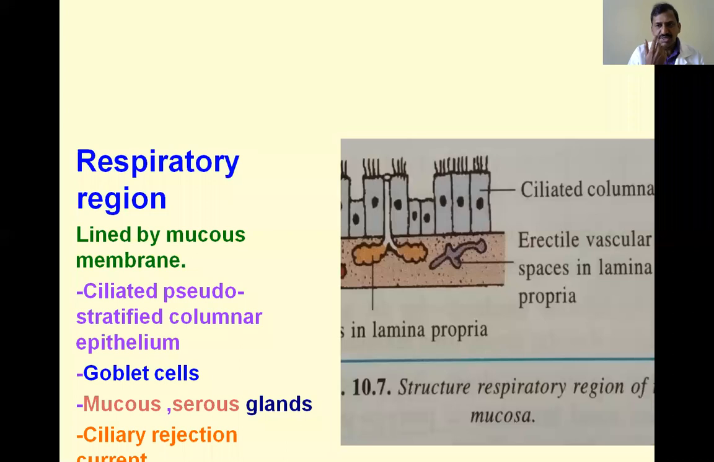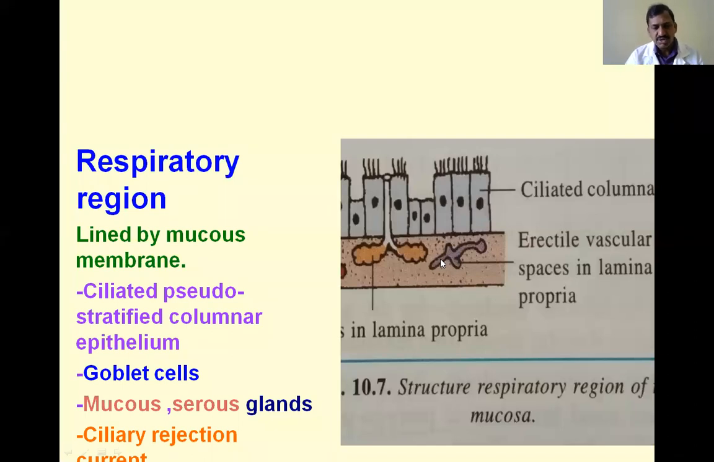First is the filtration of air with the help of the coarse hair. And next, the serous glands are also present. These serous glands play a most important role. This is the mucosa, which is provided with a ciliated columnar epithelium. And here, in the lamina propria, there is an important erectile vascular tissue present in the nasal mucosa.